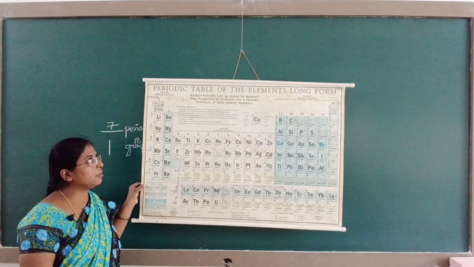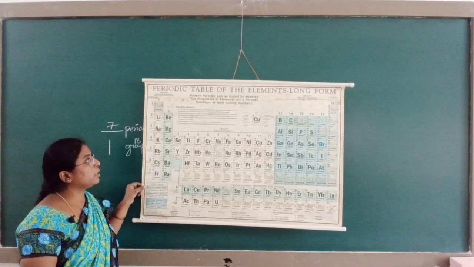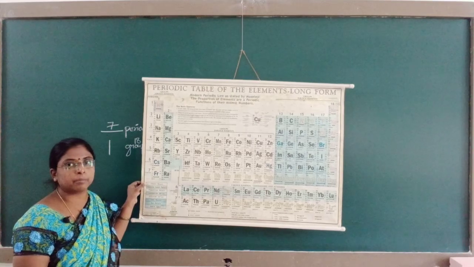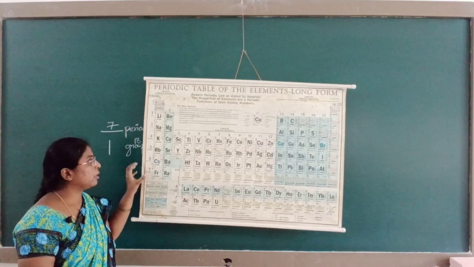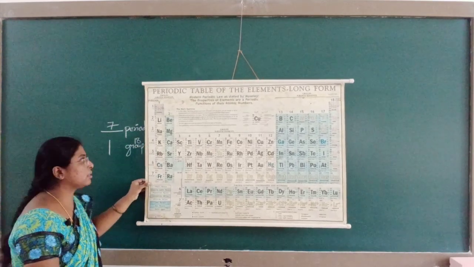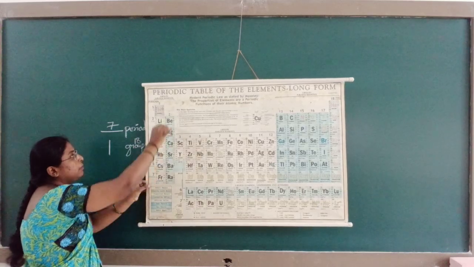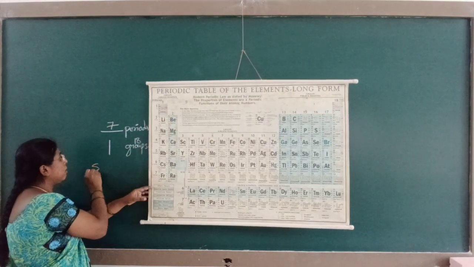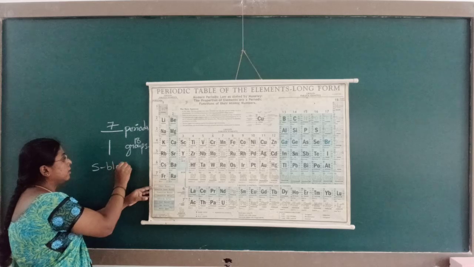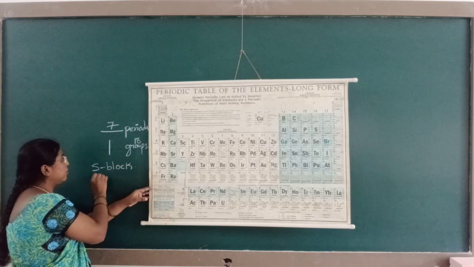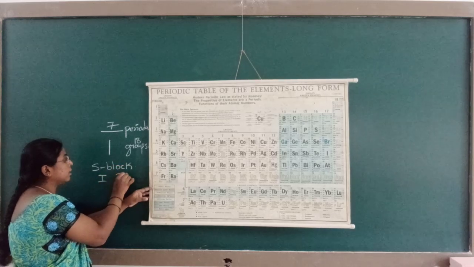This is the long form of periodic table which was given by Niels Bohr. Here the S block consists of 2 groups, the first group and second group.